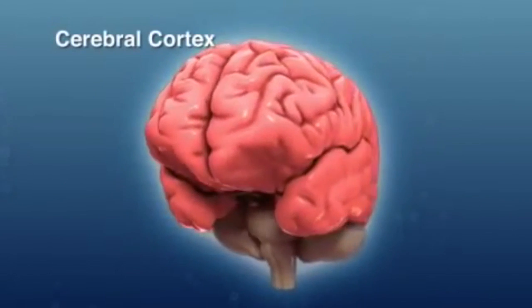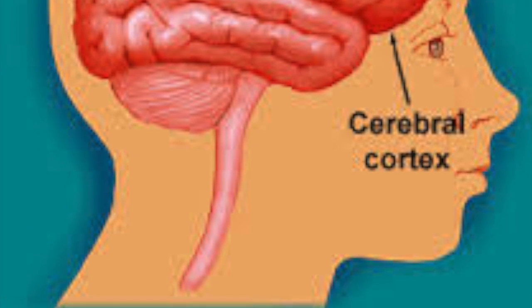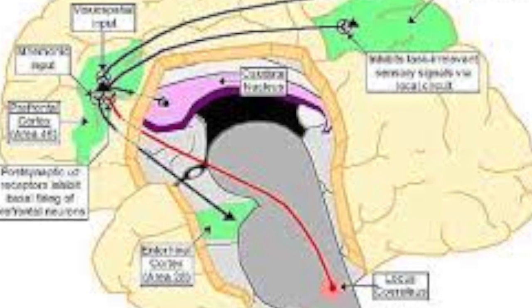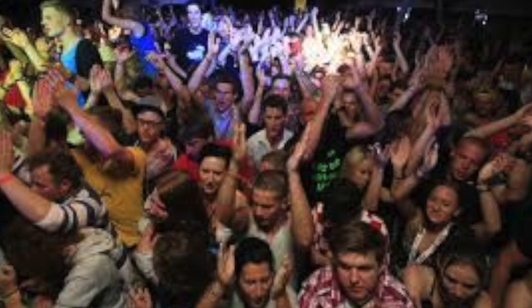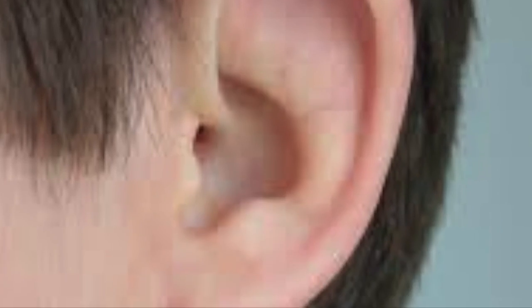The cerebral cortex. In this region, where thought processing and consciousness are centered, alcohol depresses the behavioral inhibitory centers, making the person less inhibited. It slows down the processing of information from the eyes, ears, mouth, and other senses, and it inhibits the thought process, making it difficult to think clearly.